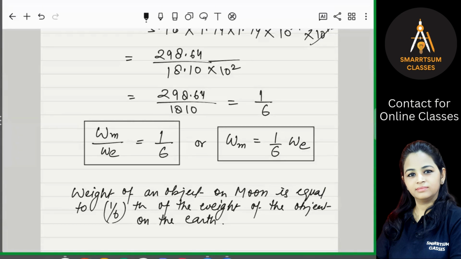Okay, so in the next class we'll be doing some questions based on this, weight and mass. Okay, and we will start thrust and pressure, right? Like what is the pressure in fluids, buoyancy. Okay, so this we will cover in the next class, the density and Archimedes principle. Okay, then, ending the class for today.